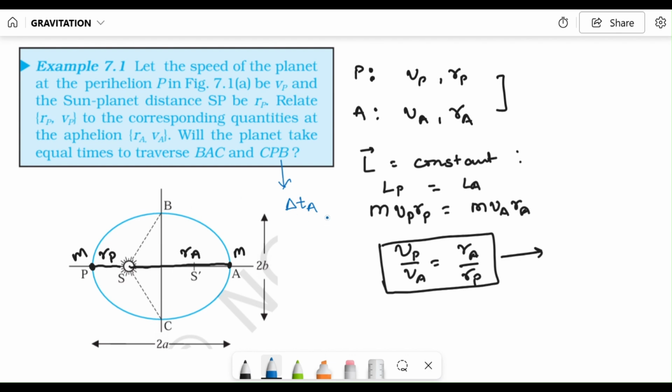The speed is greater on the perihelion part, so the time should be less, because BAC and CPB are equal distances and the speeds are different. On this part the planet is moving faster, so the time taken should be less. Then we arrive at the result that delta Tp should be less than delta Ta.